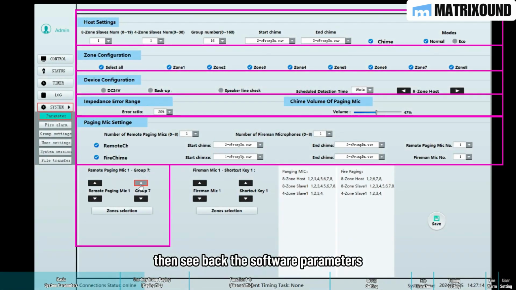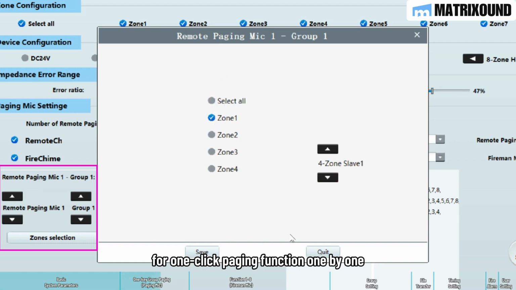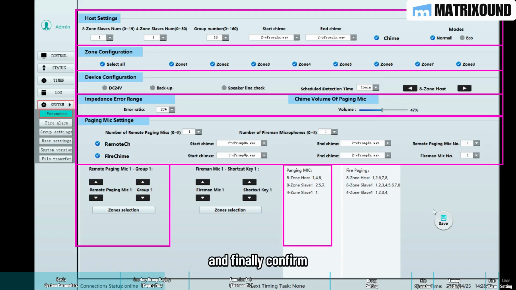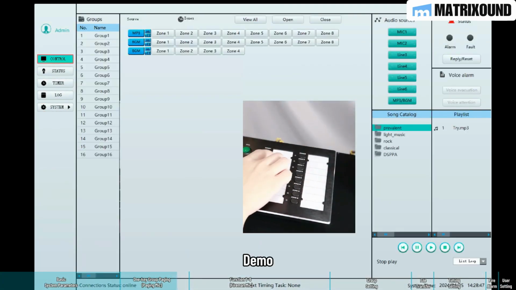Then see back the software parameters. Select the number of paging mic and then set the partitions of group 1 for one-click paging function 1 by 1. And finally confirm. Demo.